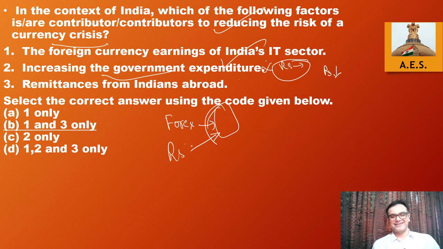So things where forex is getting increased supply into your market are good for your currency, and it avoids the currency crisis. Right now in August 2020, a lot of forex is coming into the Indian economy, and that's why the rupee is also trending upward. Anyhow, moving on.